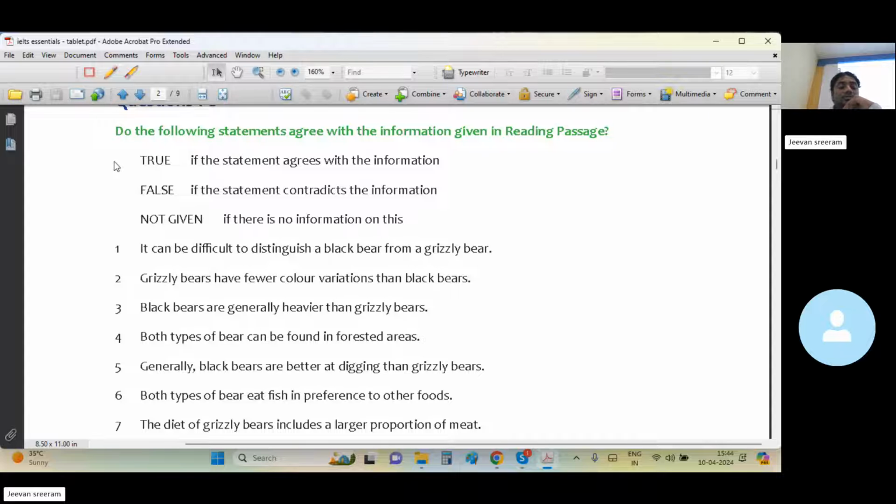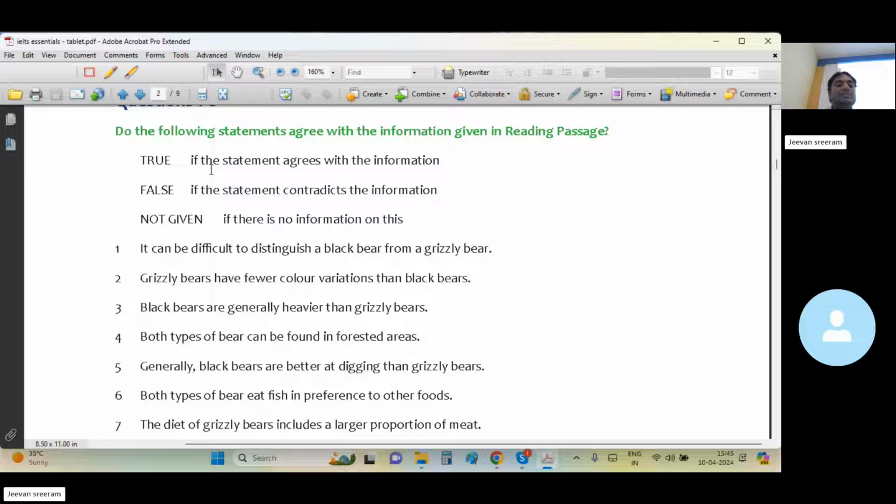So let me explain again, more clearly, what kind of sentences can get these yes, no, not given or true, false, not given. For example, if a statement is an absolute paraphrase of the idea given in the passage, it must be tagged with true.